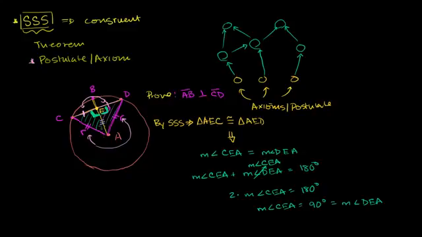And because AB intersects CD, we have a 90-degree angle here and there, and we can also prove that it's over there as well. They are perpendicular to each other.